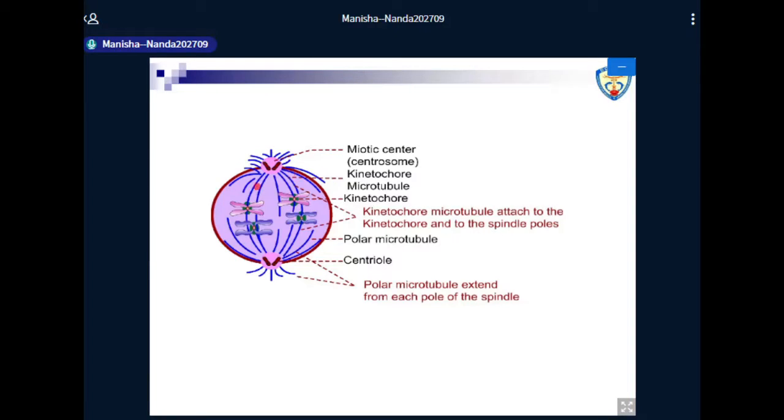You can see the asters here, and these overlapping spindle fibers or microtubular structures are called the polar microtubules. Okay, and you can see the centrioles here, from which these spindle fibers arise.